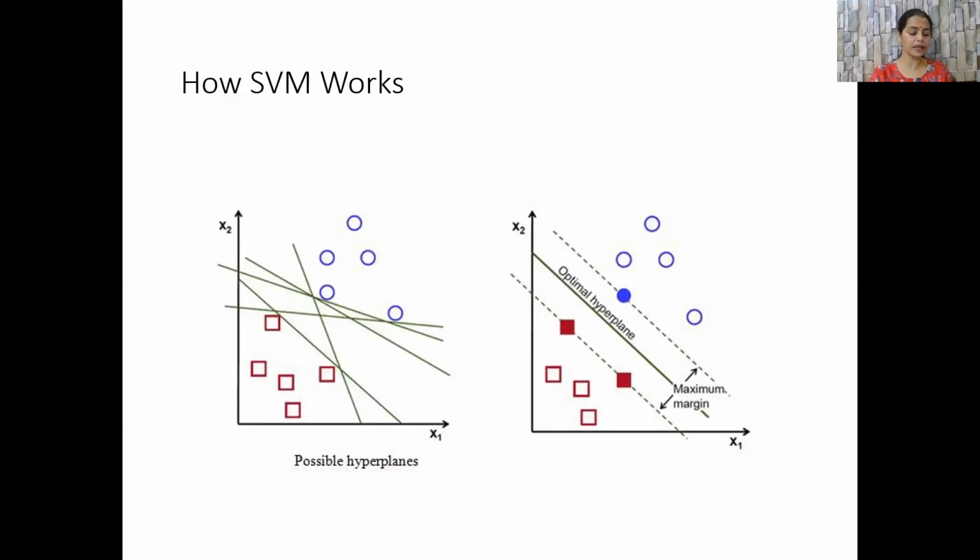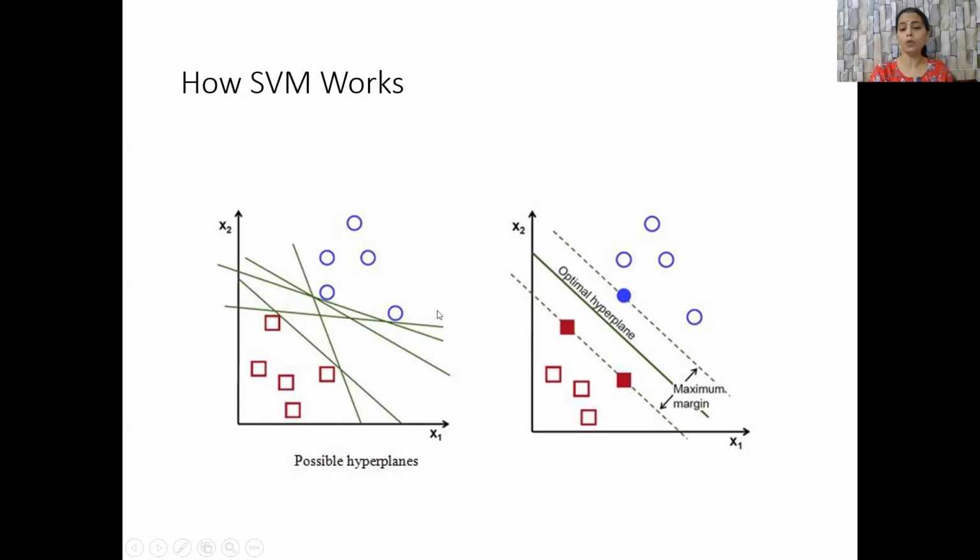Now here, consider a case of classifying your mails into two categories, that is relevant mails and spam mails, which you would want to trash or ignore. To separate two classes of data points, or two such kinds of mails, there are many possible hyperplanes that could have been chosen, represented by these green lines. There are so many hyperplanes which could separate these two categories of data points into two classes.